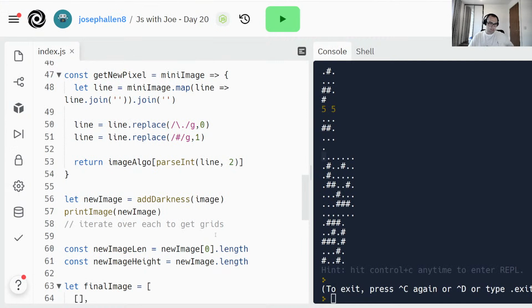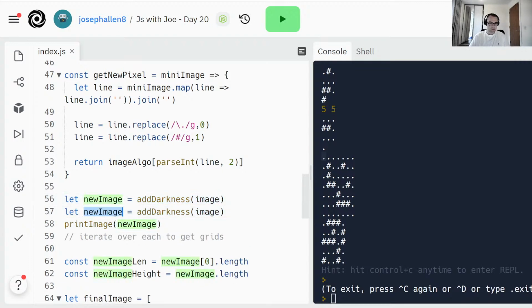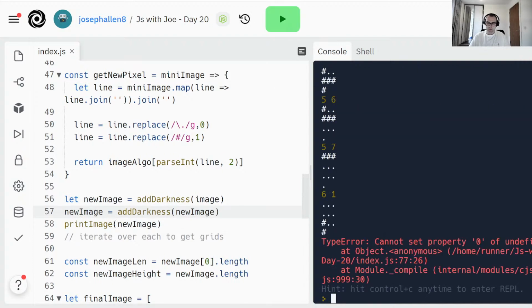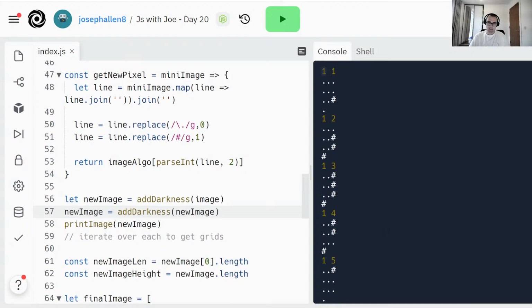Yeah, I'm going to add 2 layers of darkness then. Like this. New image. So it should get even bigger. Ooh. Can't be a let anymore. So now I should have a really big dark image, which I do.